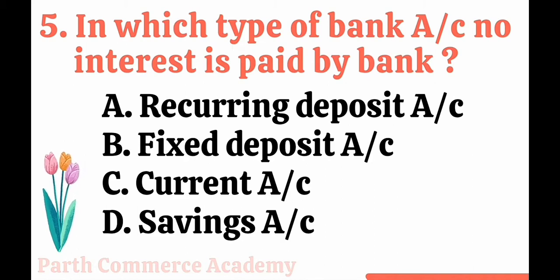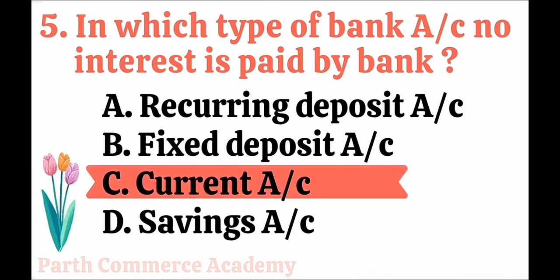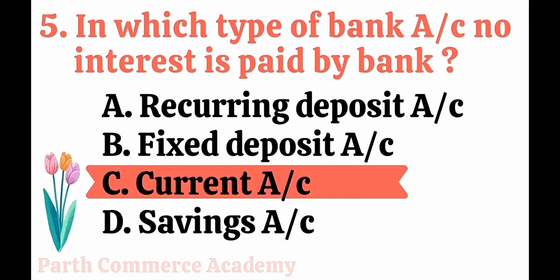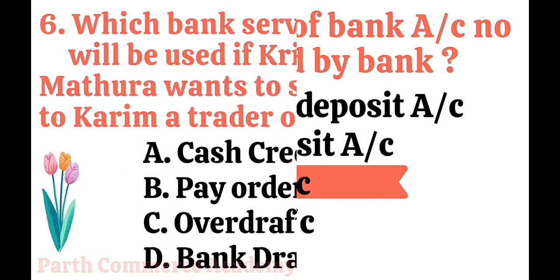Next is, in which type of bank account no interest is paid by bank? Options are like this: recurring deposit account, fixed deposit account, current account, and savings account. So here the correct answer is option C, current account, because in current account, in a single day only, lots of transactions take place and there is no restriction on transactions. So bank is not paying any interest on this. So correct answer is option C, current account.